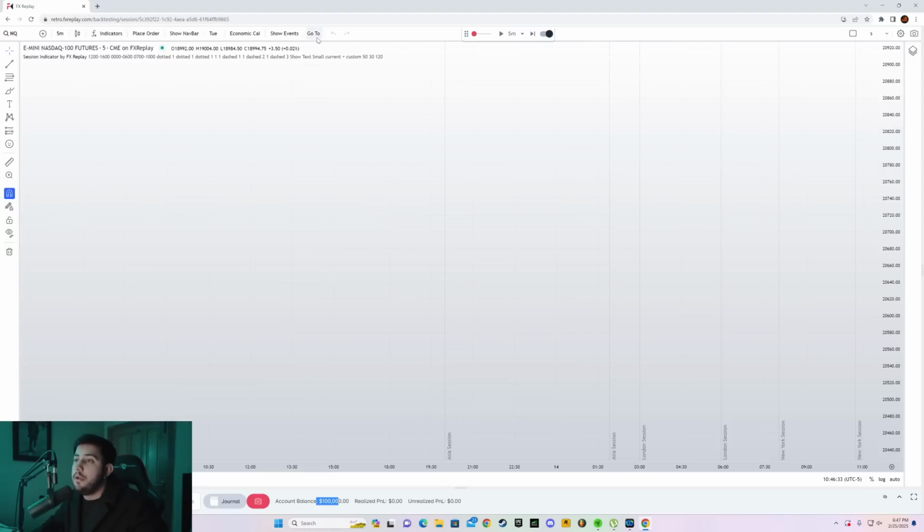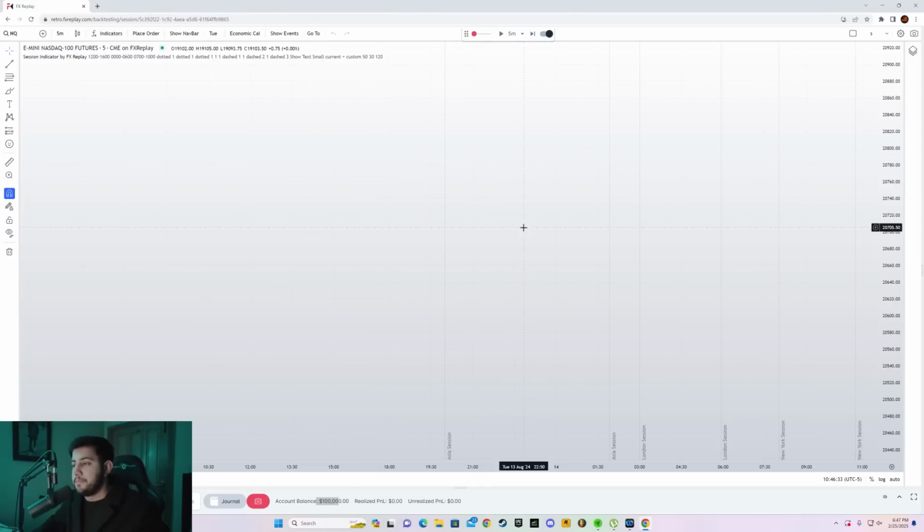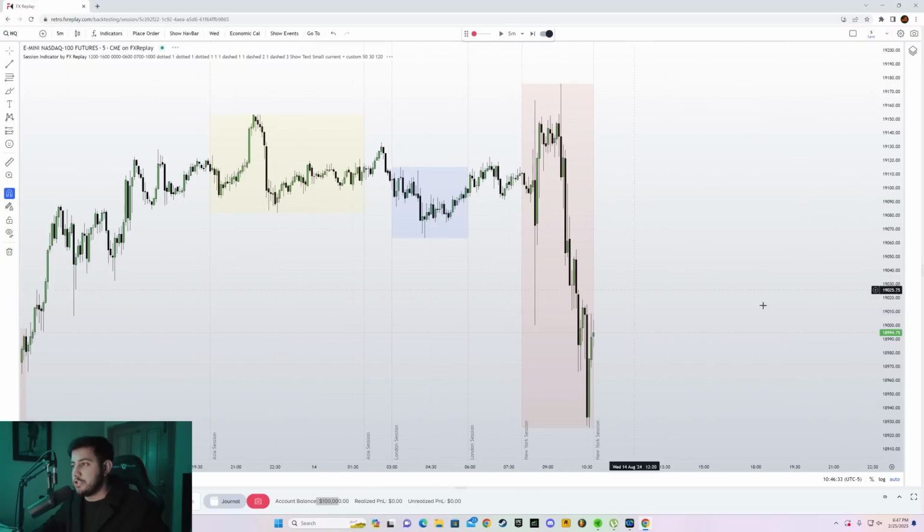Now, over here for the timings, to make things faster, what you can do is go directly to the next session or the next day open, next silver bullet session, next news event, right? New York session. So you go to custom settings and you can customize these, right? So you click on star and it will appear here. So let's just reset the chart over here.